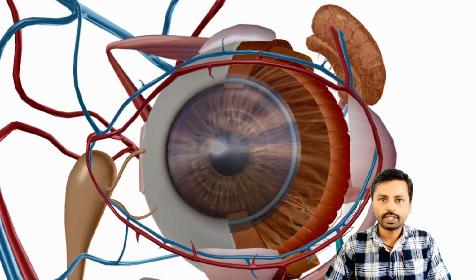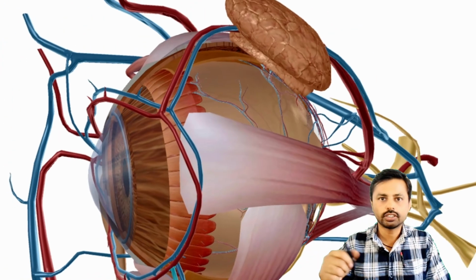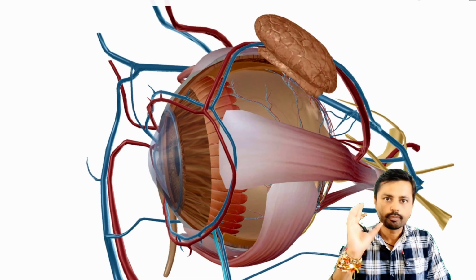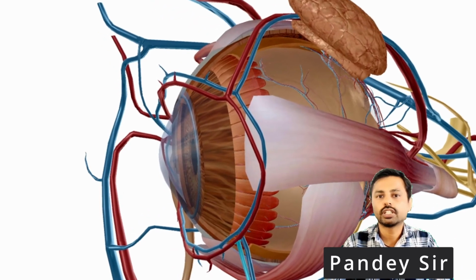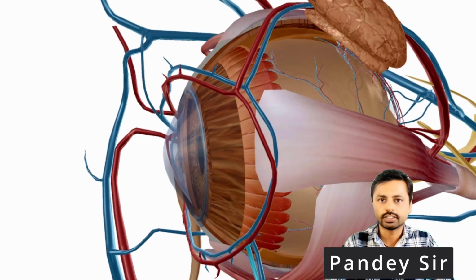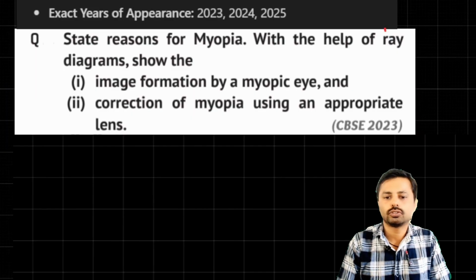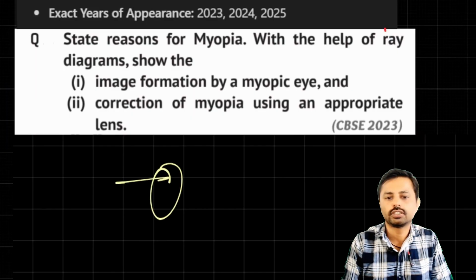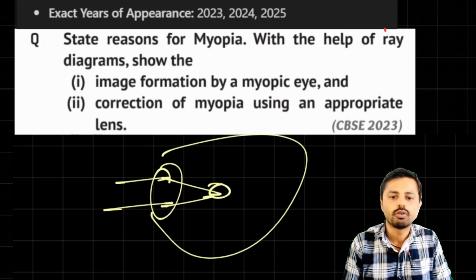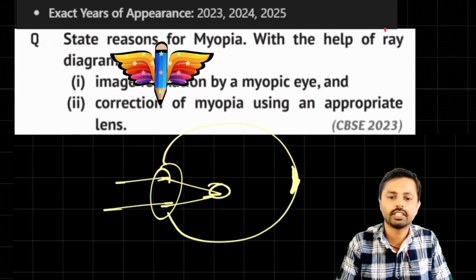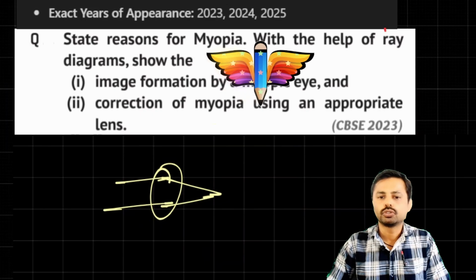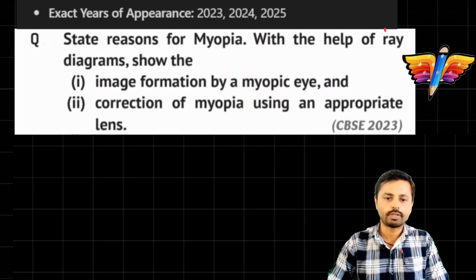Myopia, the reason for myopia is either excessive elongation of the human eye, like it becomes bigger, and also excessive curvature of the lens. Due to this excessive curvature of the lens, the lens will focus too near, whereas the retina could be here. So the image should be formed over here on the retina, but the lens will form it over here. So this is the reason for myopia.